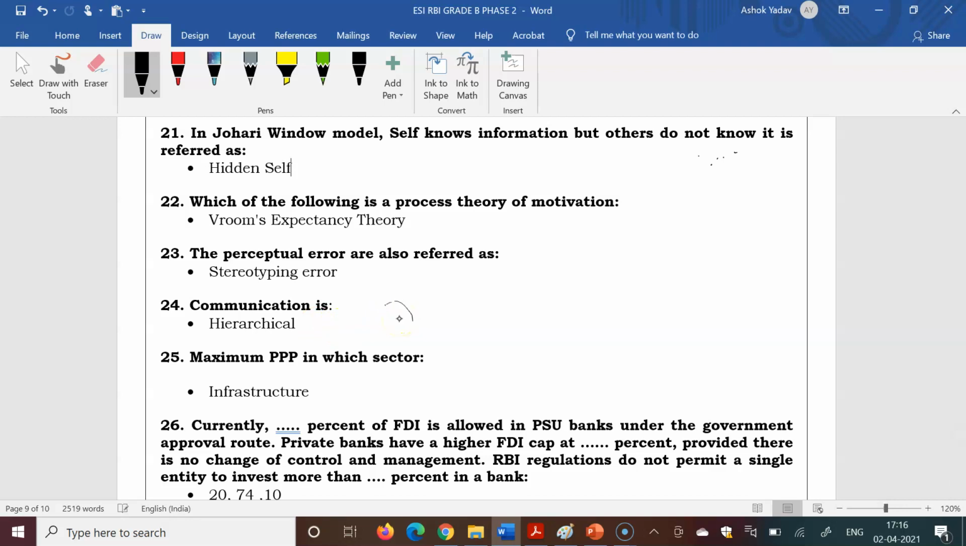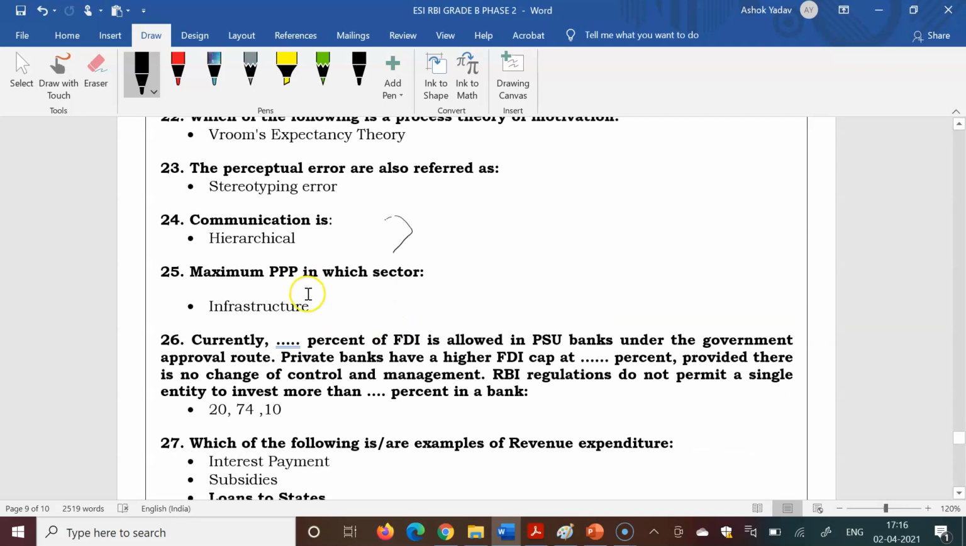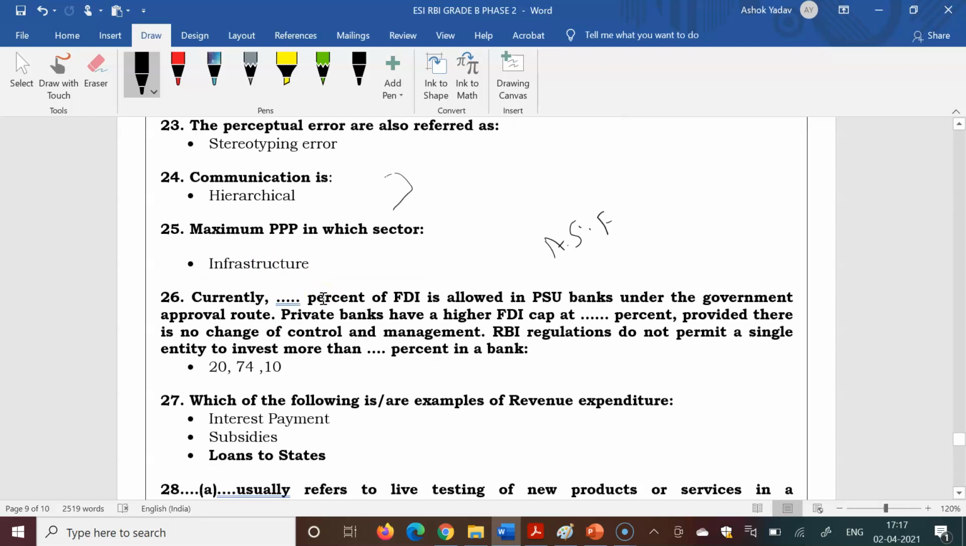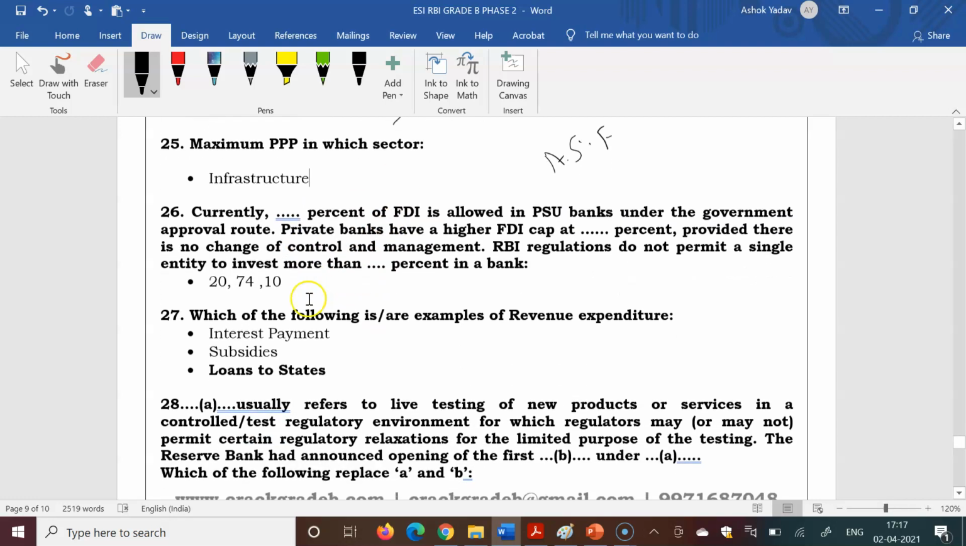These exact options are not known to us. Maximum public-private partnership in which sector? So, infrastructure. This is also in that chapter, alternate source of financing. If you read, you can answer this with common sense also. If you are reading the newspapers, you can easily answer this question, that infrastructure is the sector in which the government is allowing maximum public-private partnership.